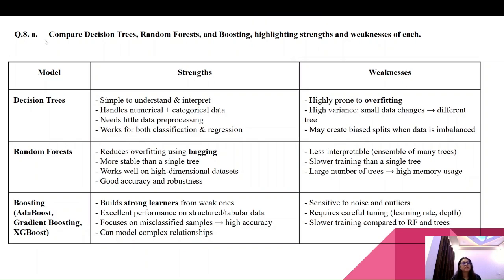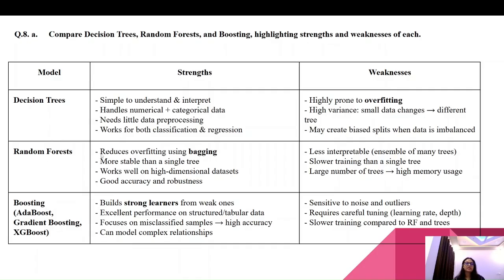Question number 8, A part: compare decision tree, random forest and boosting, highlighting strengths and weaknesses of each. Model, decision tree. Its strengths are simple to understand and interpret, handles numerical or categorical data, needs little data pre-processing, works for both classification and regression. Whereas its weaknesses are highly prone to overfitting, high variance, small data changes give different trees, may create biased splits when data is imbalanced.